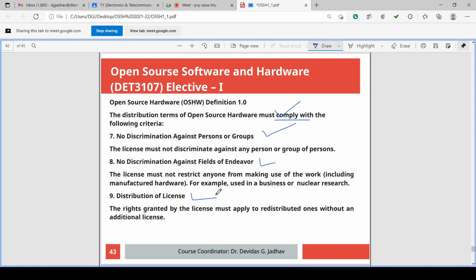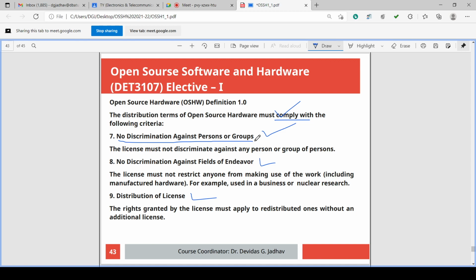Okay. In that definition, it should comply, follow, obey, satisfy the condition of no discrimination against person or group. If you are declaring it as open source hardware, you should not discriminate against some person or some group or some industry or some country or some state.